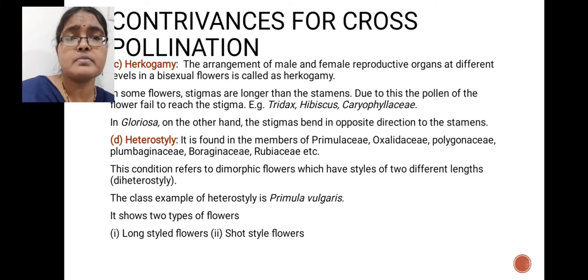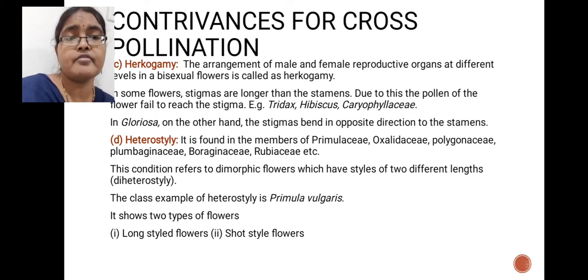In some flowers, if you observe, stigmas are longer than the stamens. If you observe hibiscus flowers, you will see this condition. Here stigmas are longer than the stamens part, so there is no scope for self-pollination. Compulsorily in such plants cross-pollination occurs. So this is one contrivance for cross-pollination which prevents self-pollination. This kind of arrangement helps to avoid self-pollination. So this is called hercogamy.